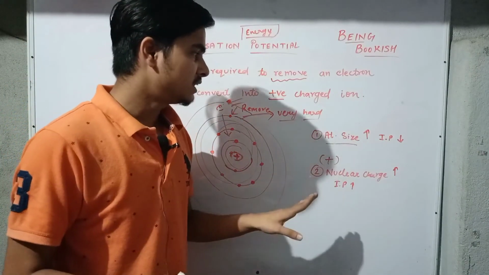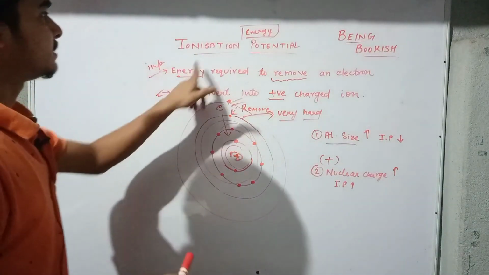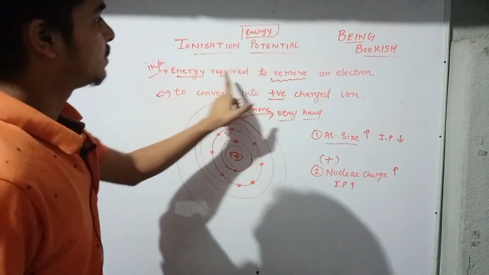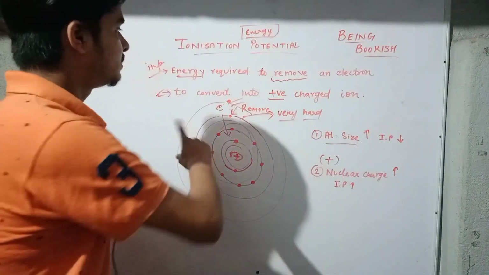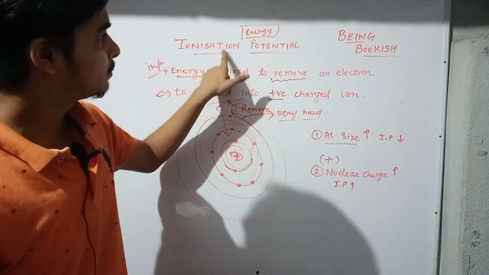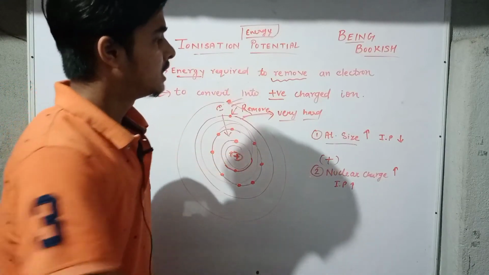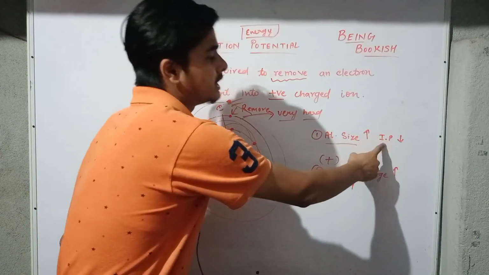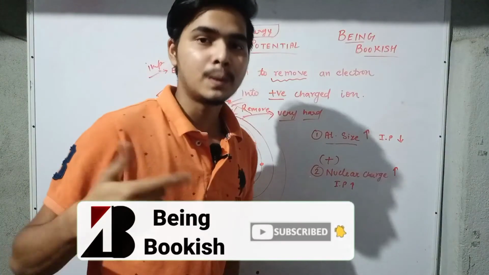I hope both the points are crystal clear. Let me just repeat that. Ionization potential is the energy required to remove an electron from this atom. And this ionization potential depends upon two factors. One is atomic size, second is nuclear charge. If atomic size is bigger, ionization potential is less. If nuclear charge is bigger, ionization potential is also bigger.